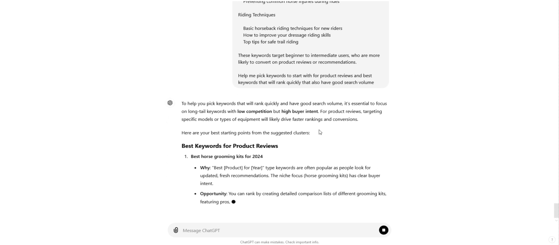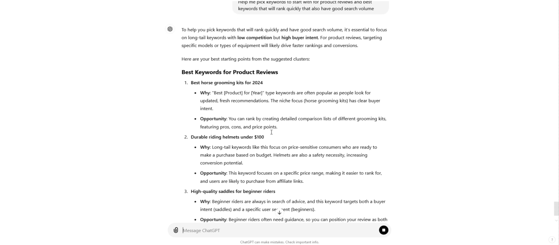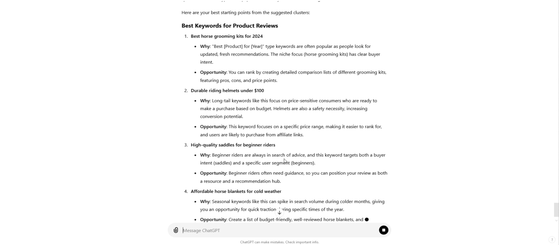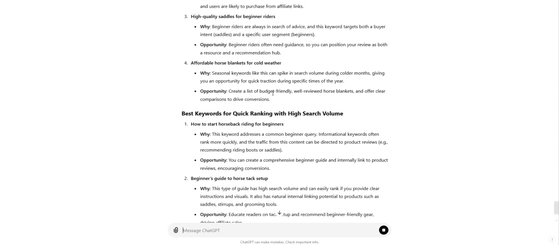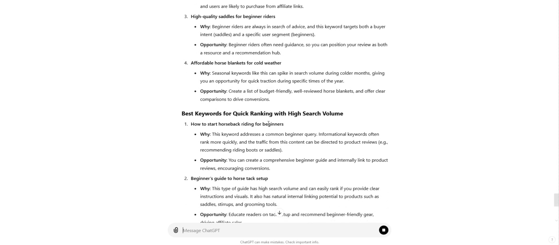So now, best keywords for product reviews: best horse grooming kits, durable riding helmets under $100, high quality saddles for beginner riders, affordable horse blankets for cold weather, and then you've got, these are different sections all in one. So you could do riding helmets, different features that you have with riding helmets, how to start horseback riding for beginners, beginner's guide to horse tack setup. So these are like the guides here. Best keywords with high quick ranking with high search volume, and then optimal starting keywords for product reviews and quick rankings, and so on.